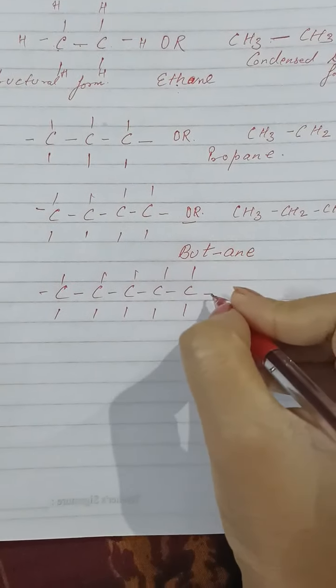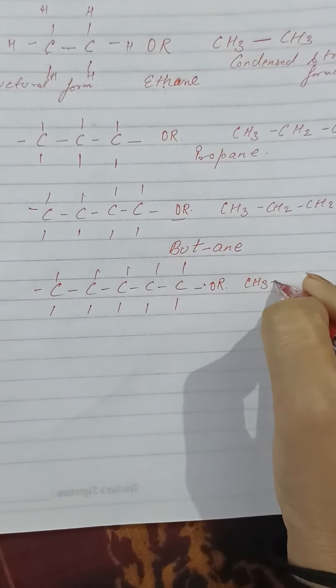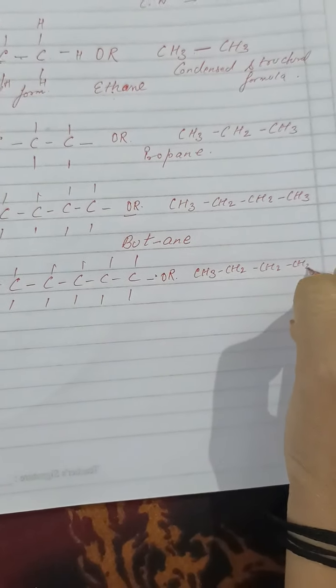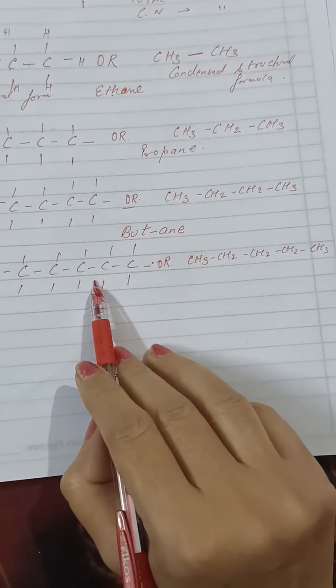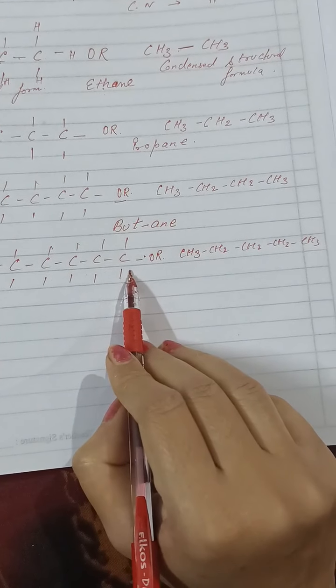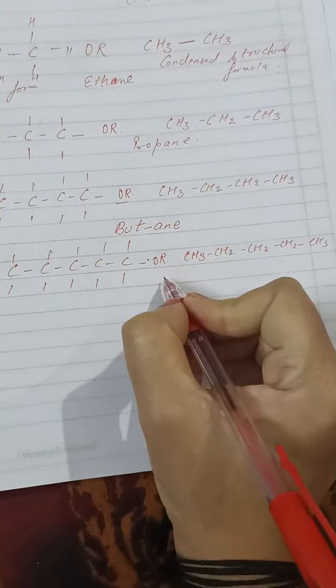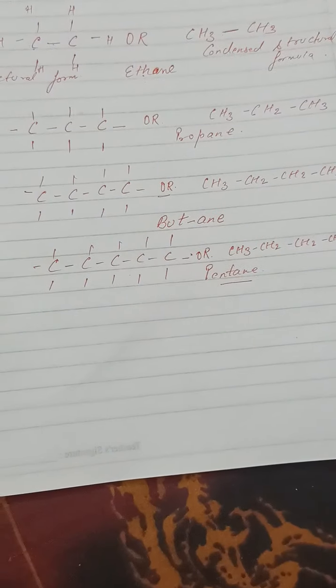Now how can we write the condensed one? CH3, CH2, CH2, CH2 and CH3. You can see here CH3, CH2, CH2, CH2, CH3. This is the condensed one. A single bond is present, so the name is pentane. Okay, understood? These things you have to write in your copies.